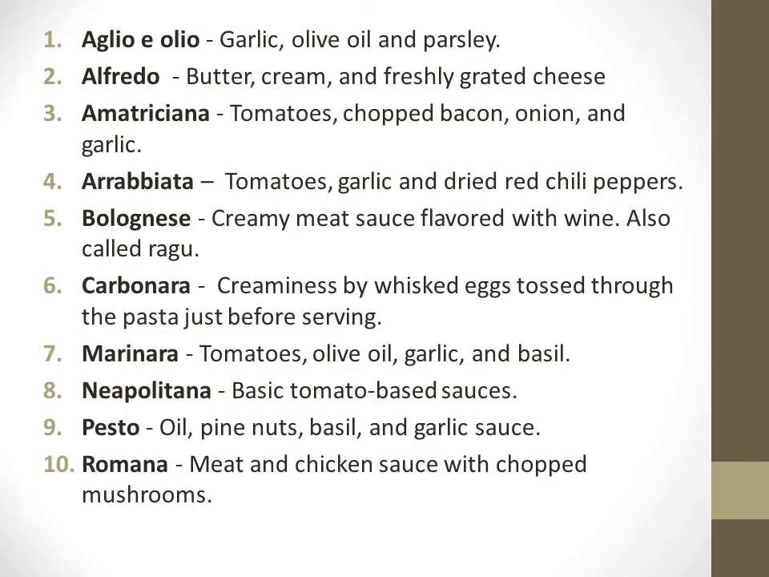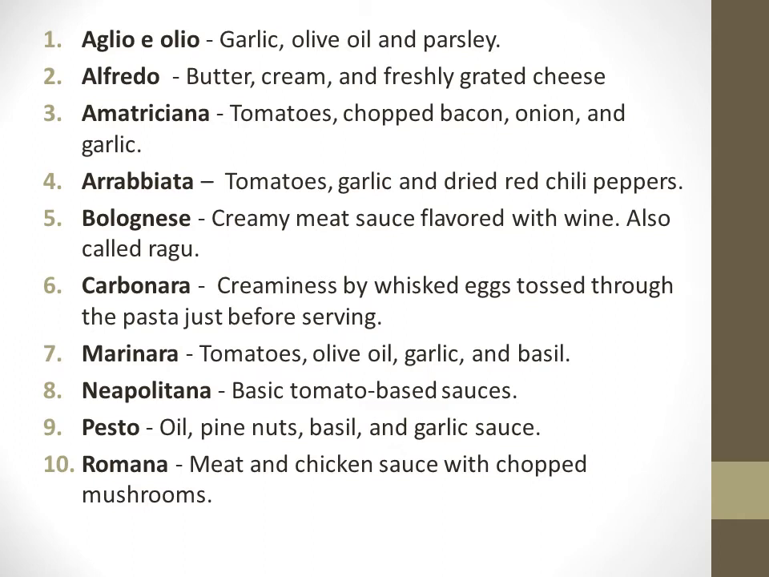Now let's talk about some of the basic Italian sauces that generally go along with the pasta. First one is aglioli. If we talk about penne aglioli, it means penne cooked in garlic, olive oil and parsley only. So that will be one of the dishes, penne aglioli or maybe spaghetti aglioli. Next is Alfredo, which is butter, cream, and freshly grated cheese. Amatriciana is again a tomato-based sauce, where bacon, onion, and garlic are also added. Arrabbiata is again a tomato-based sauce, very spicy, and here we generally use red chili peppers.